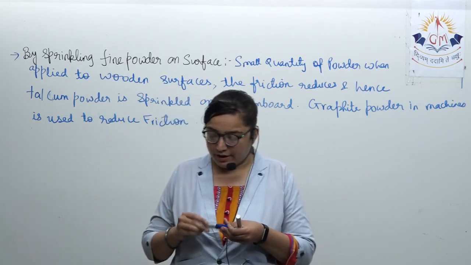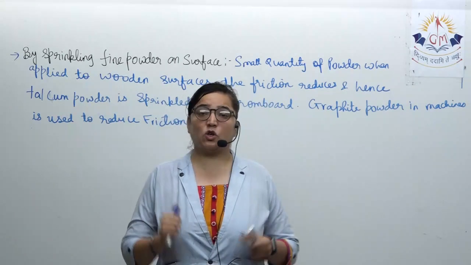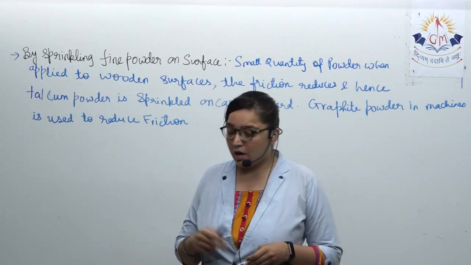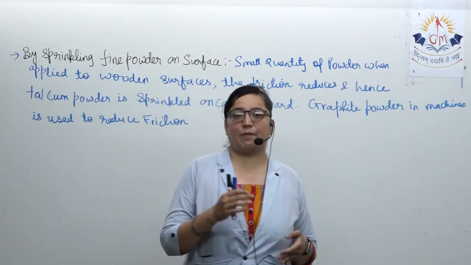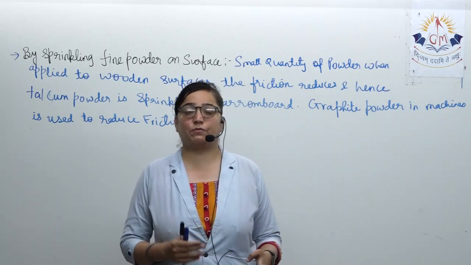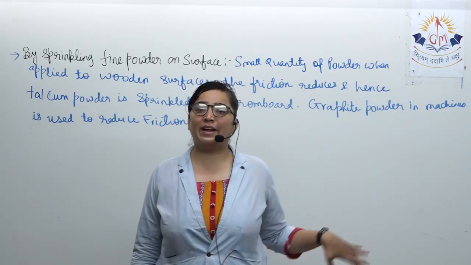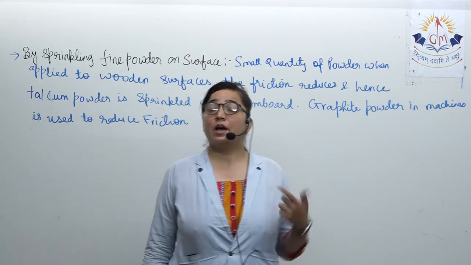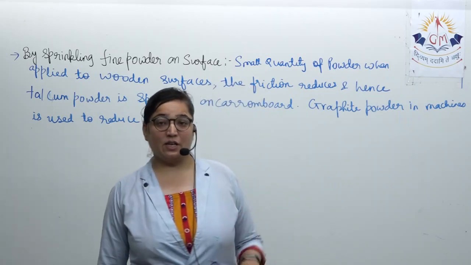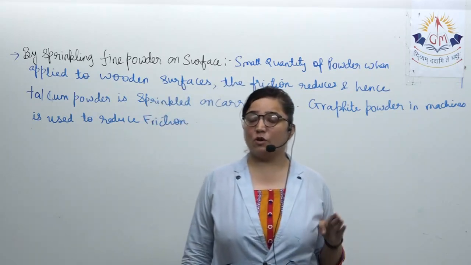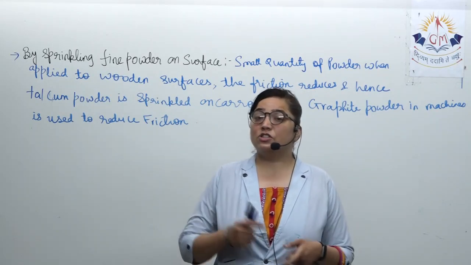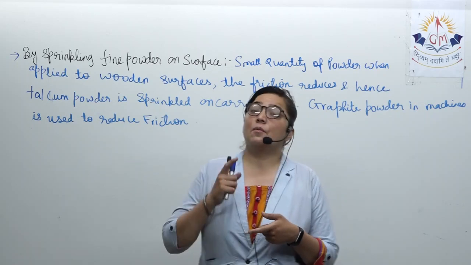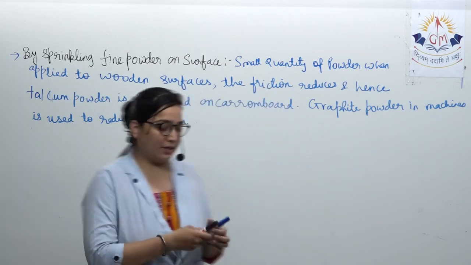Next is using wheels, ball bearings or roller bearings. We have already studied that the least type of frictional force is the rolling frictional force. So if you are rolling, then ultimately the frictional force acting will be less. So just make the surface roll over the other. How can you make the surface roll over the other? Just by using wheels, ball bearings or roller bearings.